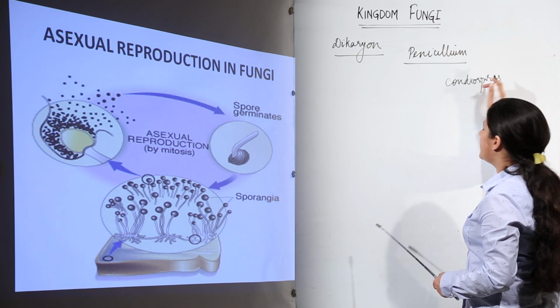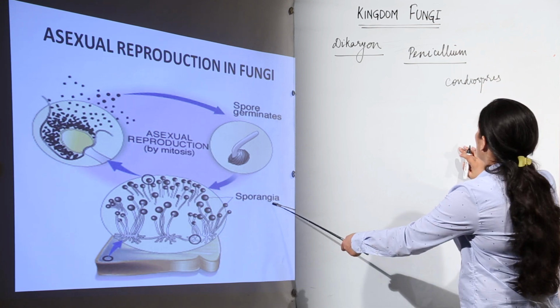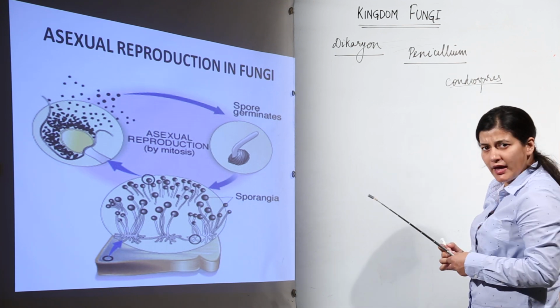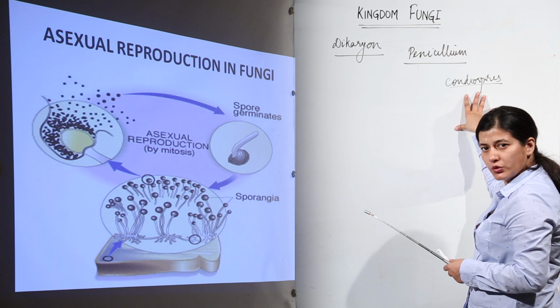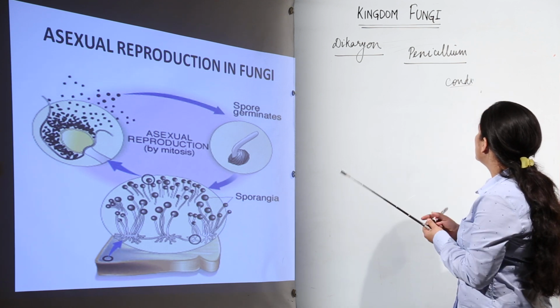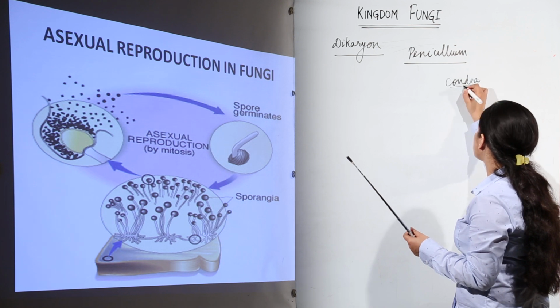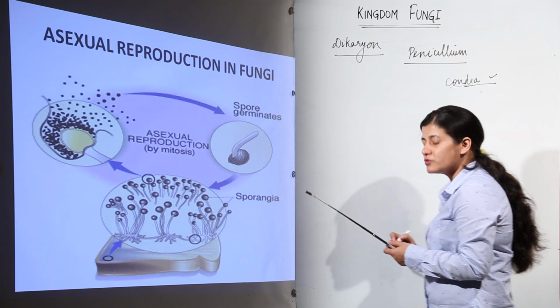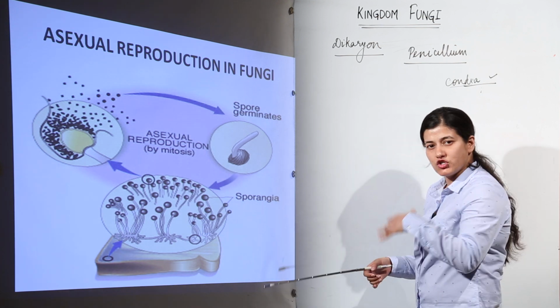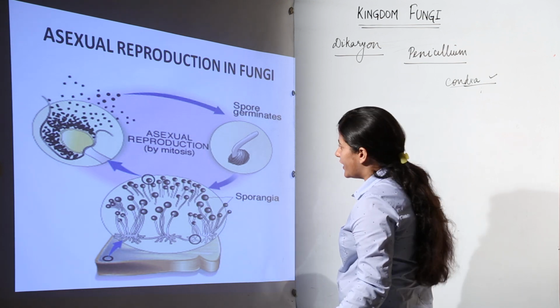Like we have sporangia over here, over there we are going to have conidia, and inside the conidium there would be conidiospores, or we can say conidia. Conidia is the exact word, though conidiospores could also be used. There are many conidia which develop and then they germinate and give rise to fungi.